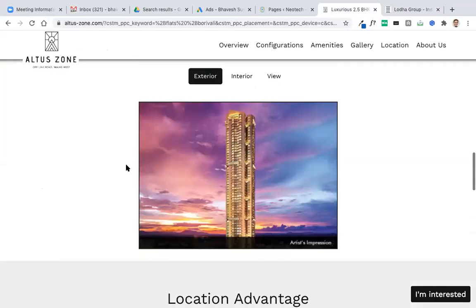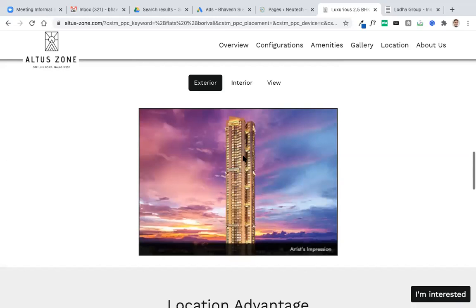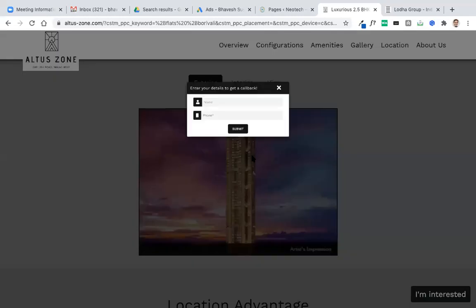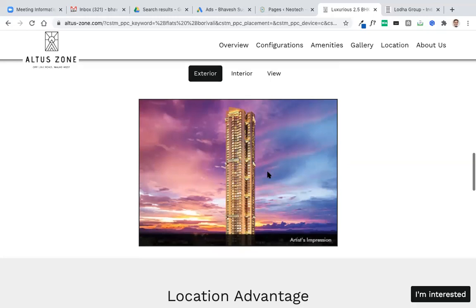At the same time, if you want to show such kind of ads, photos, images to people via display ads, you can run display campaigns and target it to people who are falling at that particular age range, or people who might have recently searched for home loan, and people who might have searched for 2 BHK flats, etc. And you can show these ads to them, then you will be able to get people on your website. This is how you can promote.